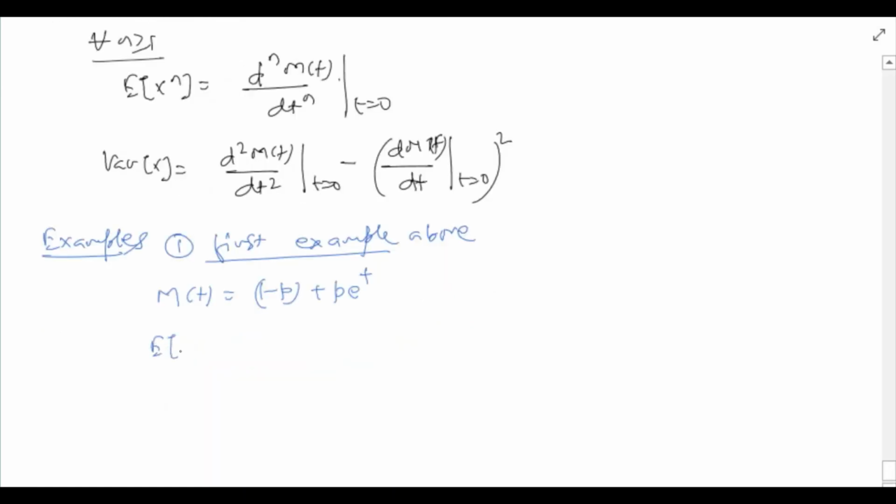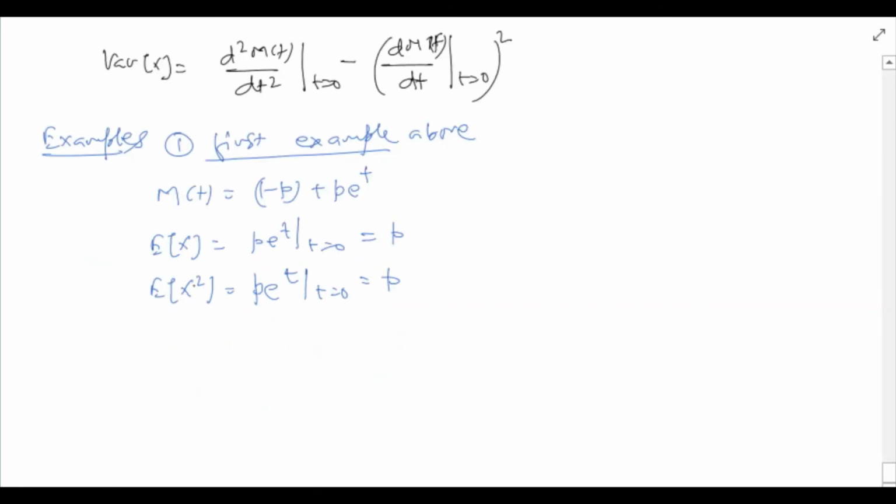So the expectation of the random variable X can be obtained as the derivative of the moment generating function, that is p e raised to t, evaluated at t equals 0. So this is p. The second moment can be obtained as the second derivative of the moment generating function, that is again p e raised to t evaluated at t equals 0. So this is also p, and so as before, the variance is p times 1 minus p.